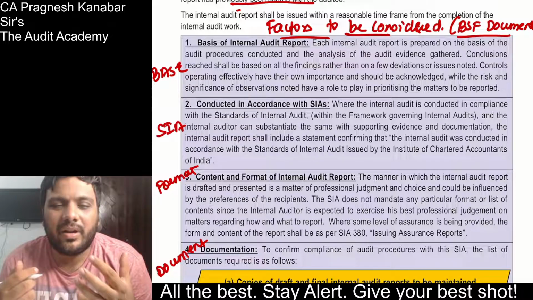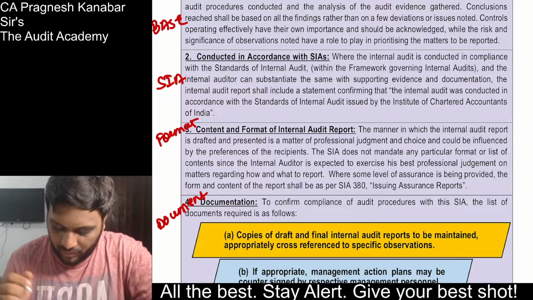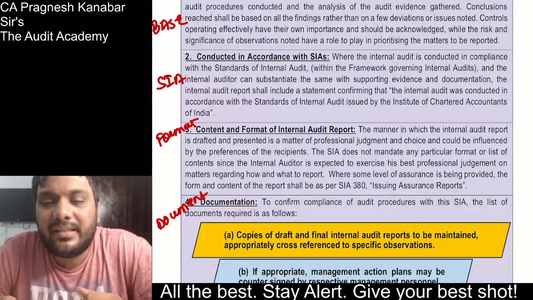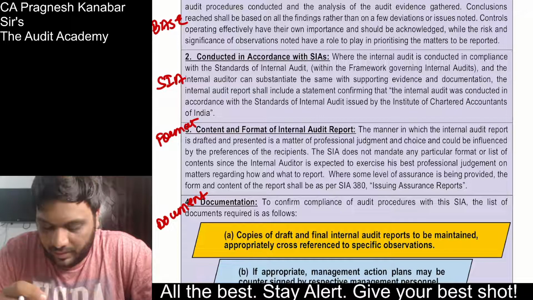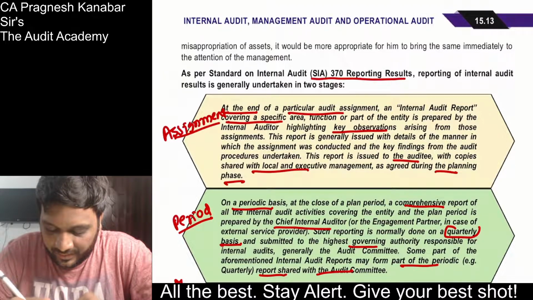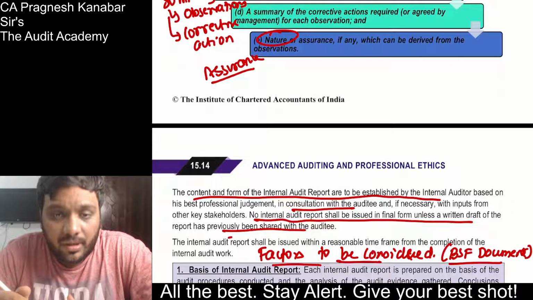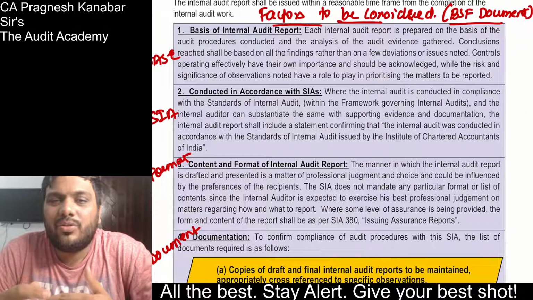So basically, when you're drafting a report, what are the factors to be considered? Content and form of internal audit report. Look at this, where some level of assurance is being provided, there is a content form given in SIA 380. No need to learn that reference by heart, it's okay. 370, reporting results, yes, please do learn that particular reference by heart, and don't forget that it deals with assignment based reports only. All right, so we should have a base.